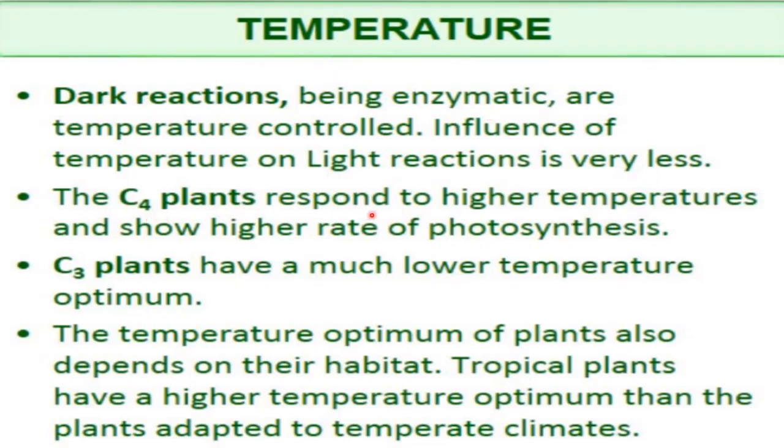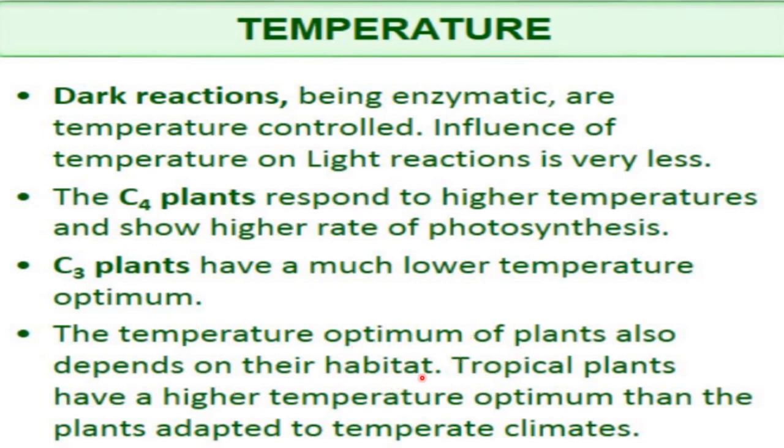The C4 plants respond to high temperatures and show a higher rate of photosynthesis, and C3 plants have a much lower temperature optimum. So optimum temperature is different for different plants, like different types of enzymes. For C4 plants, high temperature is the optimum temperature, and C3 plants are adapted to lower temperature, so a lower temperature in comparison to C4 plants becomes the optimum. The temperature optimum of plants also depends on their habitat.